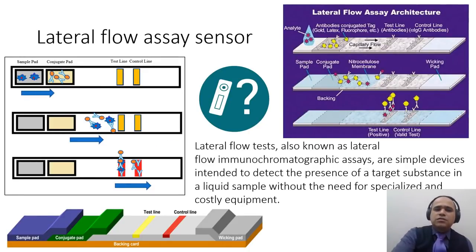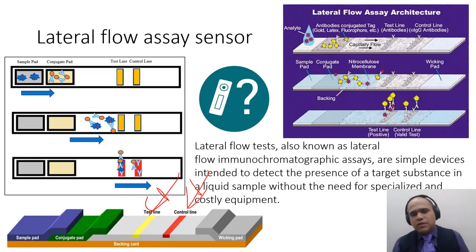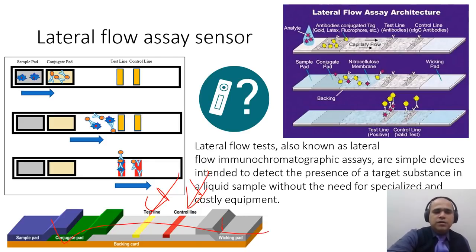How these work: basically there is one test line and one control line. The control line should always come up, ensuring that the sample has been soaked up by the conjugate pad and transferred all the way to the backing pad. A test line might or might not come up, depending upon whether the test is positive or negative.